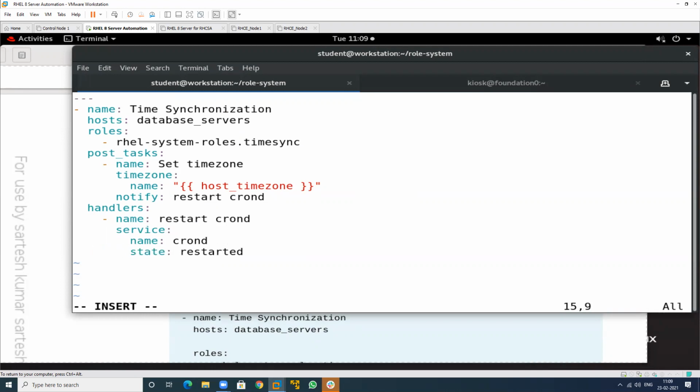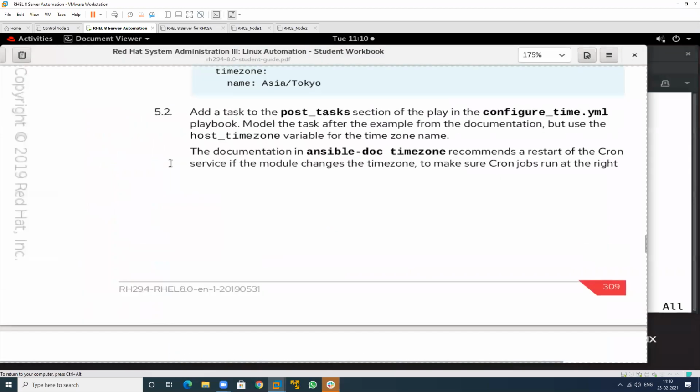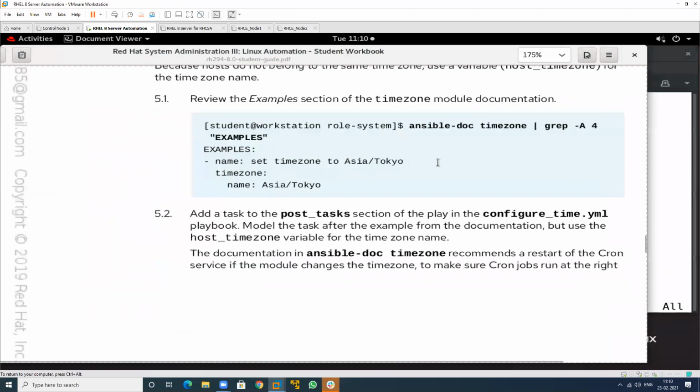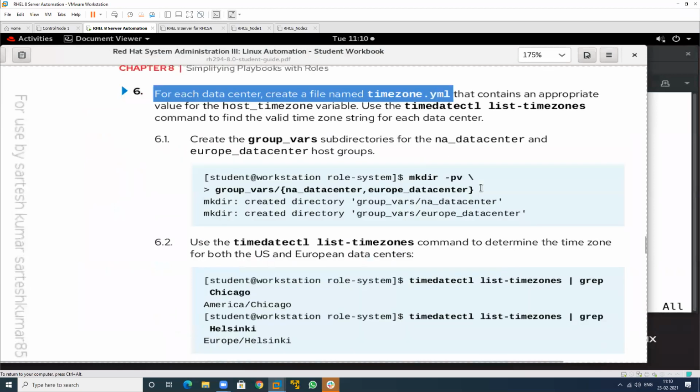Crond is used for scheduling, and this has been completed. Yes, this has been completed. So see, this has been completed, and after this, for each data center, create a file named timezone.yml. So I will create a folder by using this particular name.